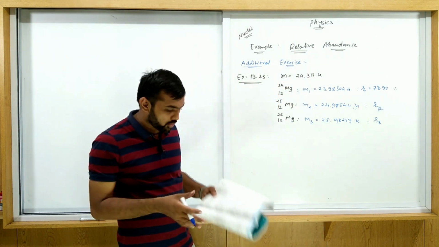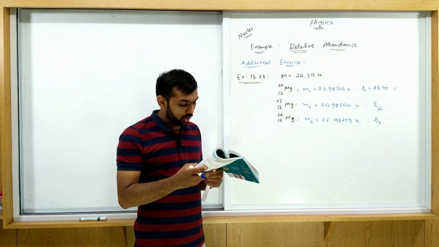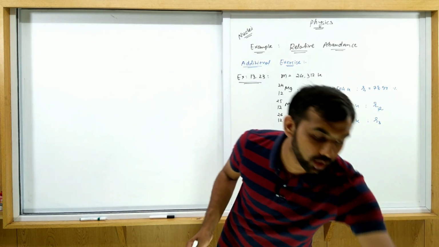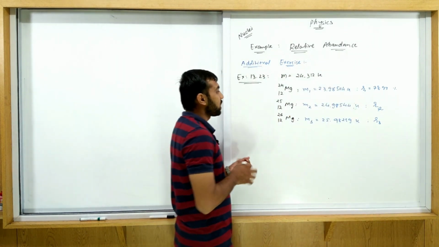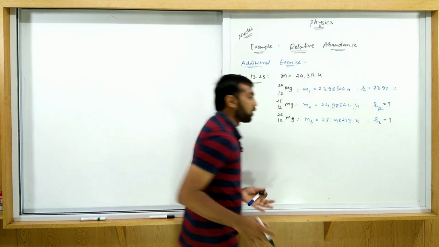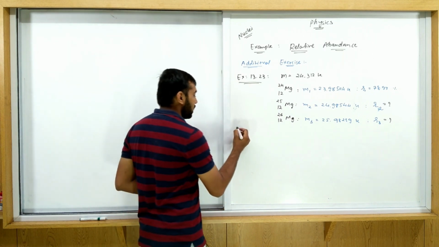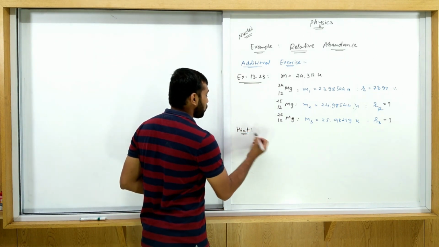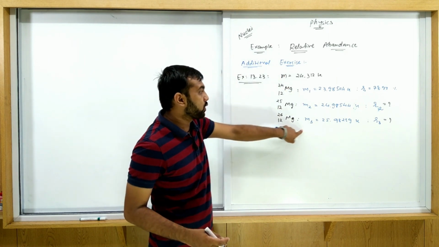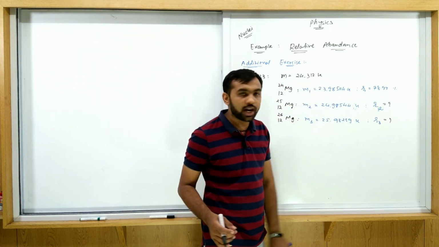Let's write some of the data here. What we have to calculate are the abundances of the remaining two, R2 and R3. Again, the same simple example. Let me give some hint to all of you. Average mass is given, M1, M2, M3 are given, and R1 is given. We have to find R2 and R3.